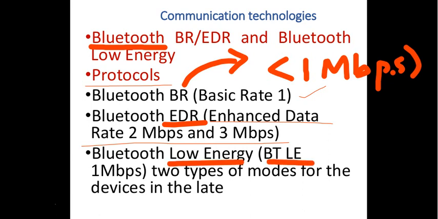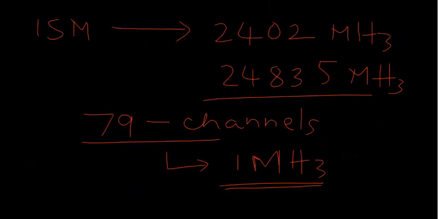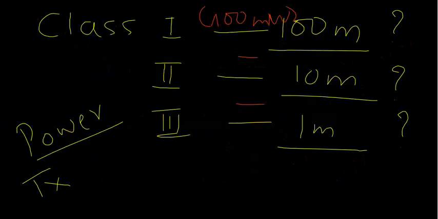Low energy, as I have already told you, when your data rate is limited, definitely it is associated with a lesser amount of energy, and if your data rate is enhanced, you need larger energy or larger power. The distance as well as the data rate you want in the Bluetooth data transfer will in turn necessitate a larger amount of power. Okay, so now with this we will come back to the next slide, where we had left previously.